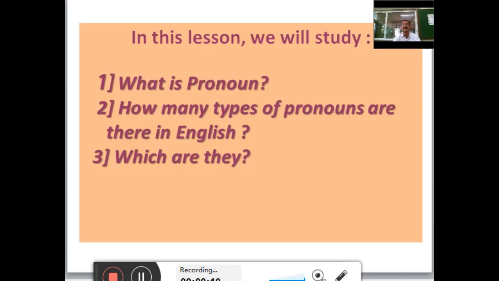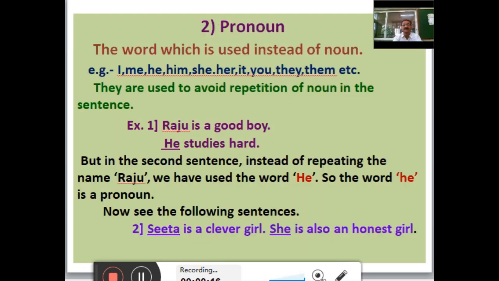In this lesson we will study what is pronoun, how many types of pronouns are there in English and which are they. First of all we will study pronoun. The word which is used instead of noun is called pronoun. For example, I, me, he, him, she, her, it, you, they, them, etc. They are used to avoid repetition of a noun in the sentence.